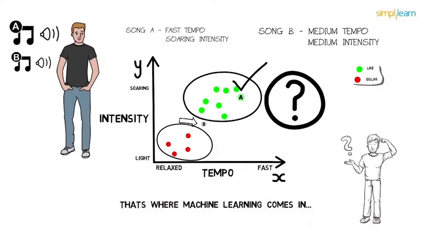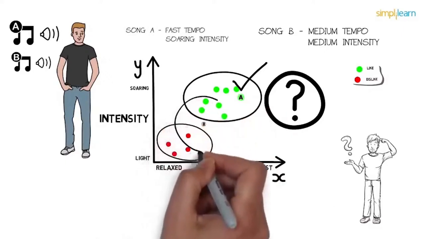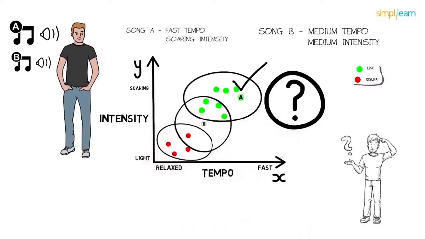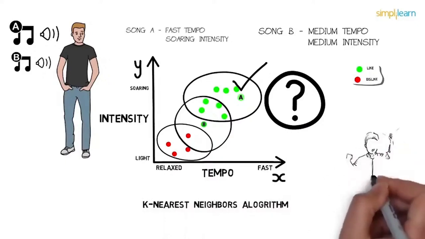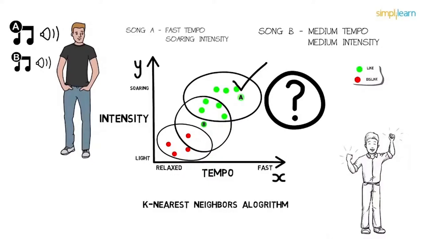Let's see how. In the same example, for Song B, if we draw a circle around Song B, we see that there are 4 votes for like, whereas 1 vote for dislike. If we go for the majority votes, we can say that Paul will definitely like the song. That's all. This was a basic machine learning algorithm. It's called k-nearest neighbors. So this is just a small example of one of the many machine learning algorithms. Quite easy, right? Believe me, it is.